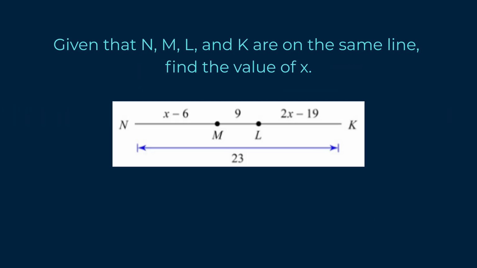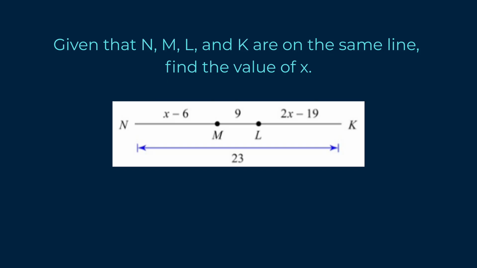For example, given that n, m, l, and k are on the same line, find the value of x. So you can see that there are points n, m, l, and k. They all have given lengths, and the entire length of the segment is 23.